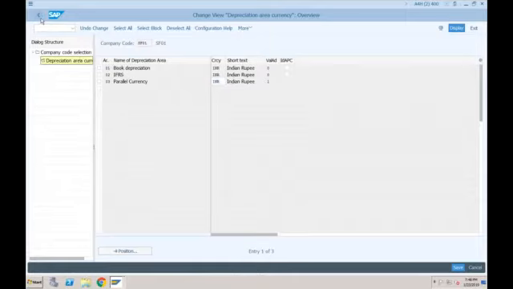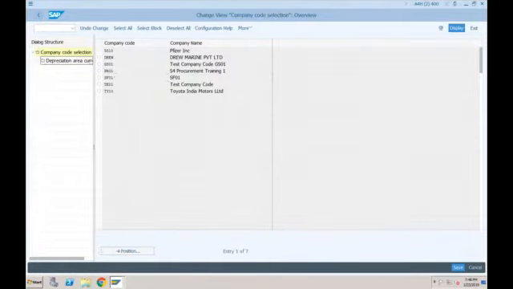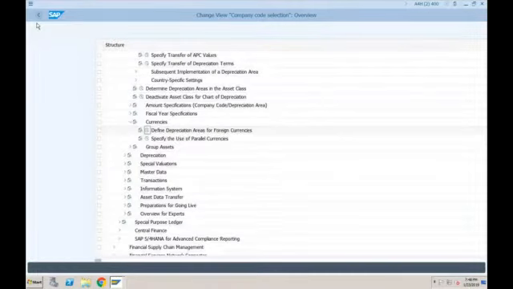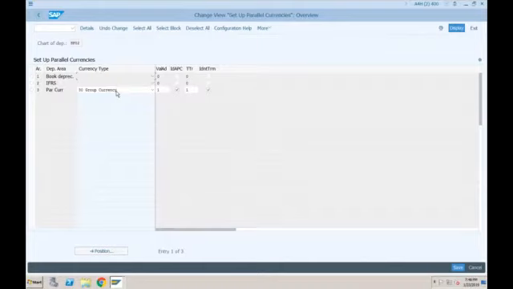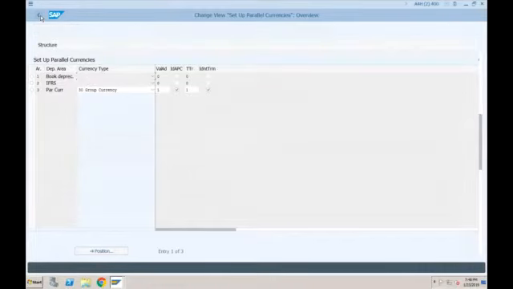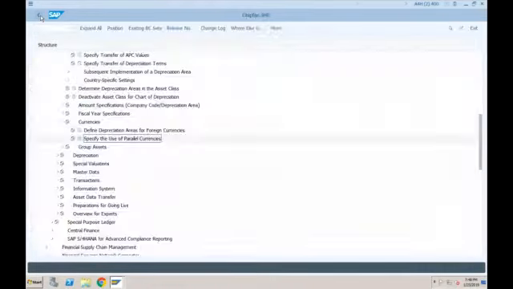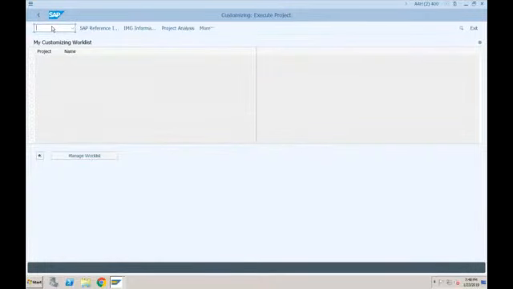Okay, here also in the next one also, you will be specifying which is the currency type. So we are using the group currency 30. Okay, so this is the configuration that we have done, and then we were trying to create an asset, and we were getting that error which will not come now. So let's try to create an asset.